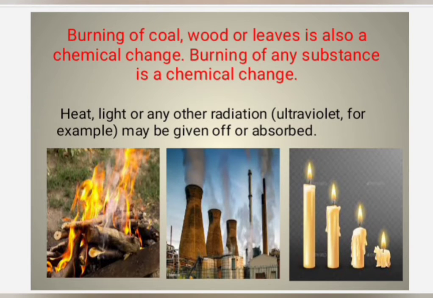Burning of coal, wood, or leaves is also a chemical change. Burning of any substance is a chemical change. These are all examples for chemical change. Burning of coal, burning of wood, burning of leaves are all examples for chemical change. During a chemical change, heat is produced, light is produced.